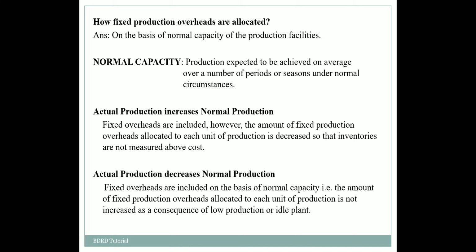However, if the actual production is lower than normal production, then the fixed overhead is still allocated on normal capacity. But if the actual production is more than the estimated normal production, then in that case the amount of the fixed production overheads allocated to each production unit is decreased so that inventories are not measured above cost. Now let us take an example.